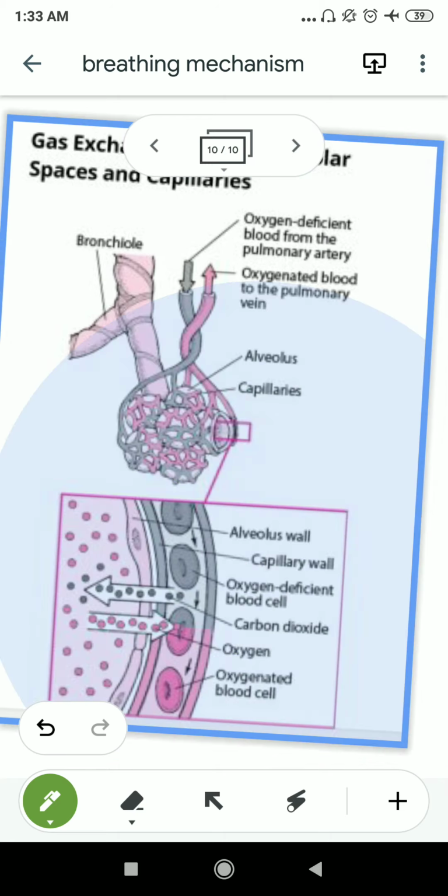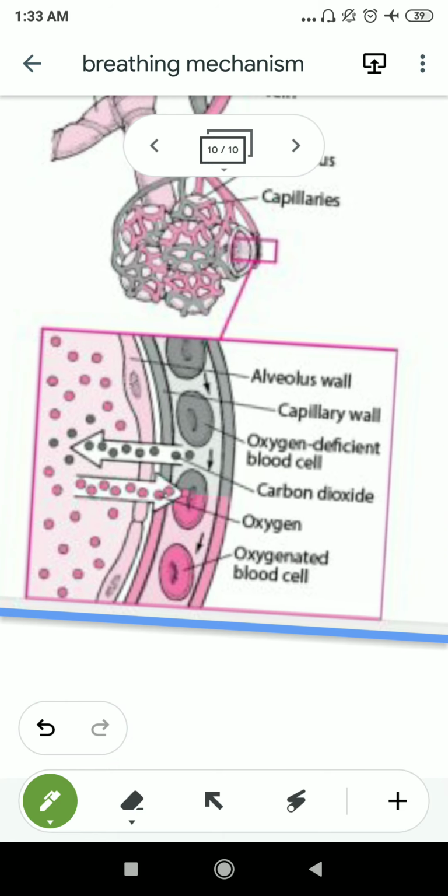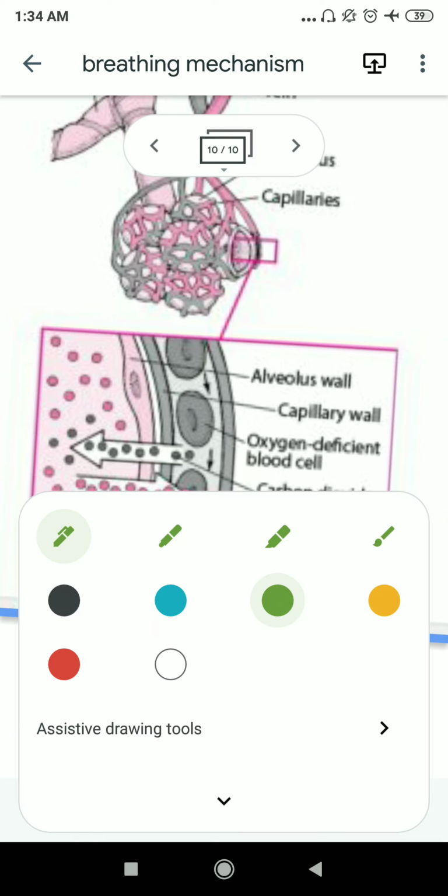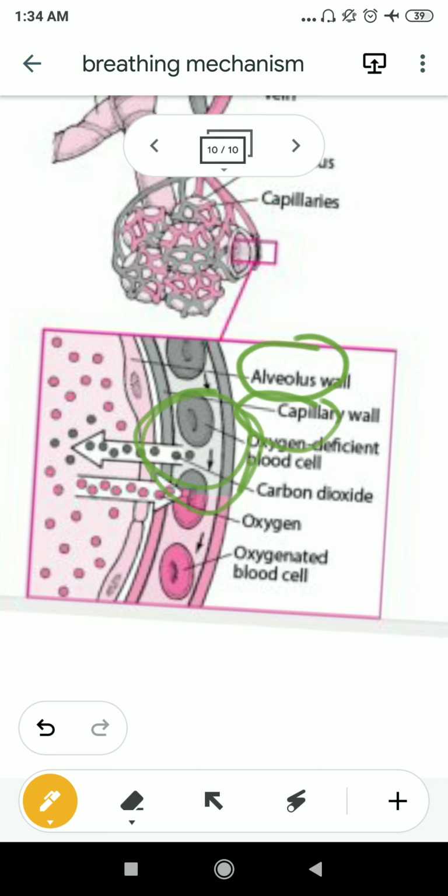Here you can see, this is the part of the alveoli, and this is the part of the blood capillary. I already told you that the alveoli and blood capillary have a close contact.